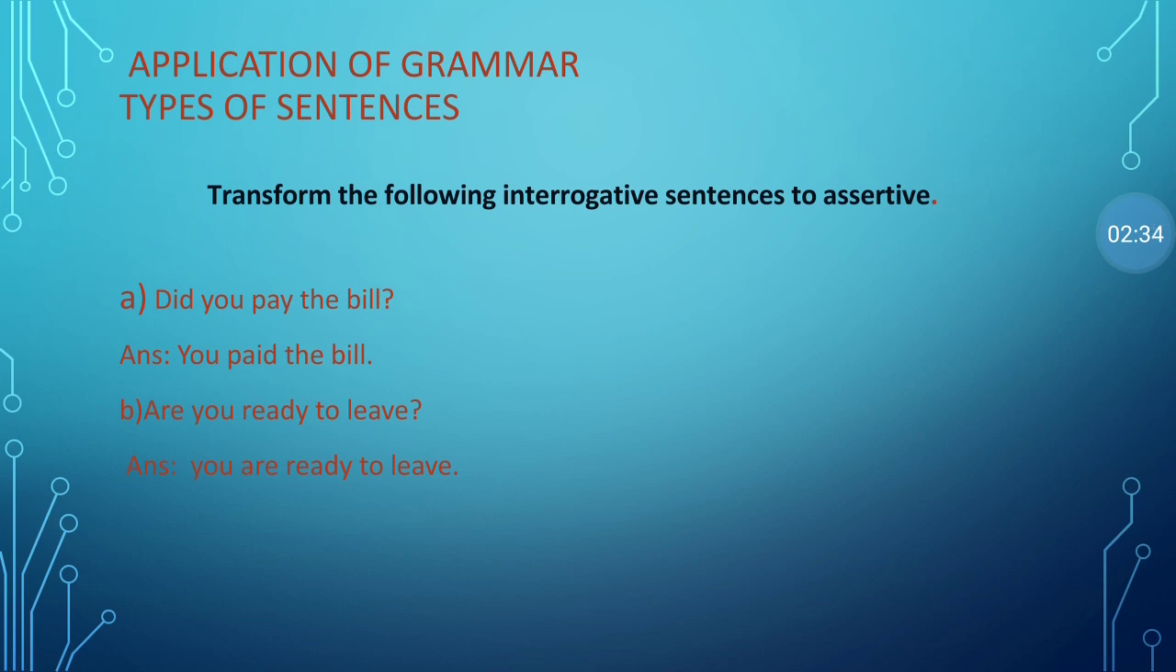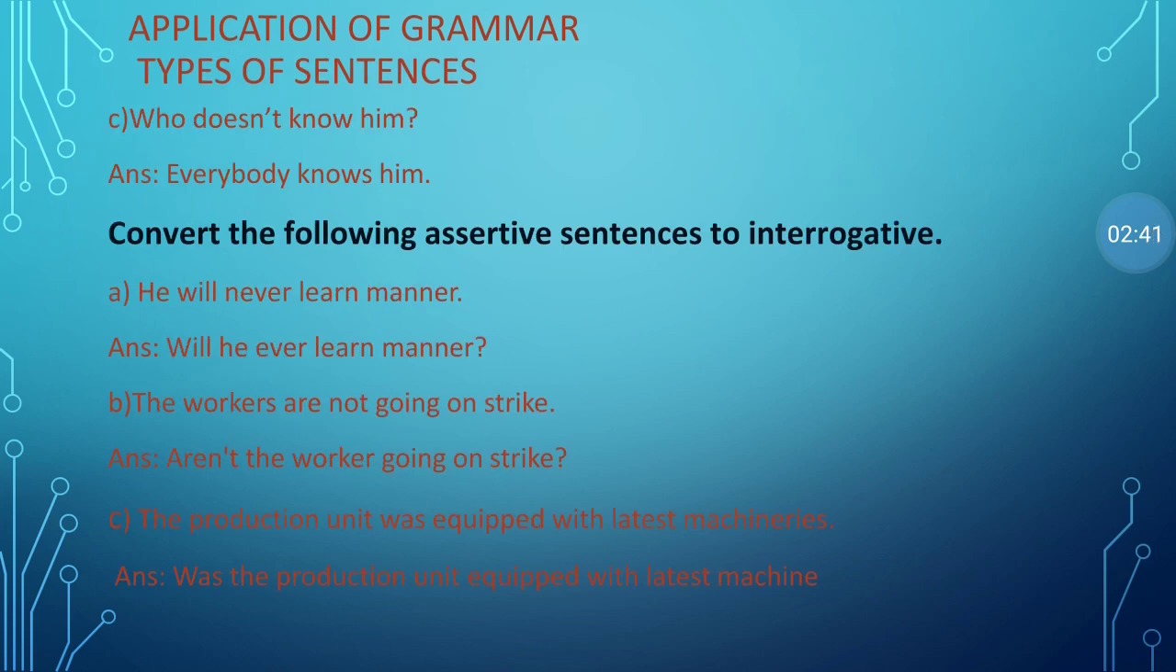Are you ready to leave? You are ready to leave. Who doesn't know him? In this example, we have who and doesn't. We want to transfer into an assertive type of sentence, so we remove who and doesn't, and we put the opposite word, everyone or everybody: everybody knows him.